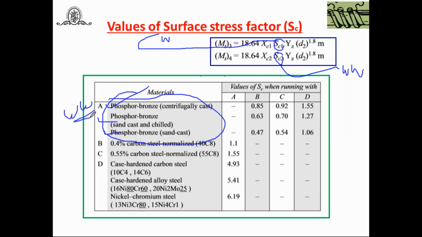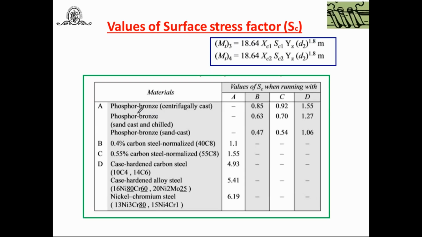But how to select the value of SC2? First of all, I will explain SC2. SC2 means the surface stress factor for the worm wheel. Now suppose the worm wheel is made up of phosphor bronze. Look at this, the worm wheel which is made up of phosphor bronze. You can take any one of the materials shown here. Suppose phosphor bronze, sand cast angle. This material is used.